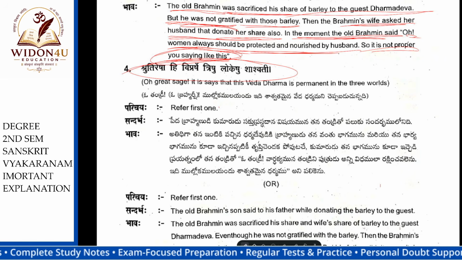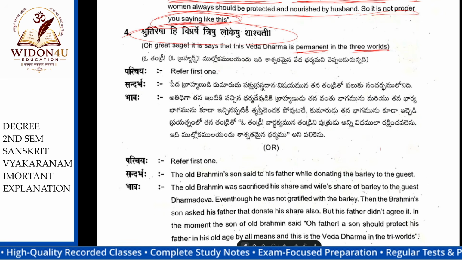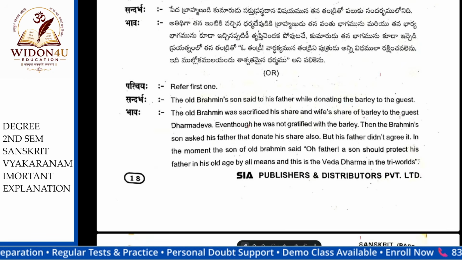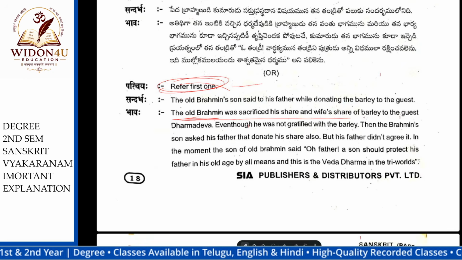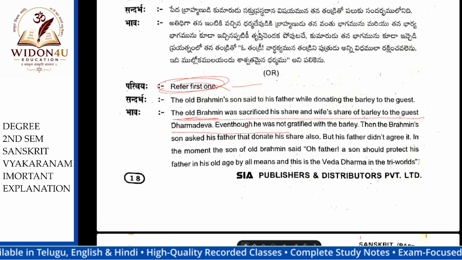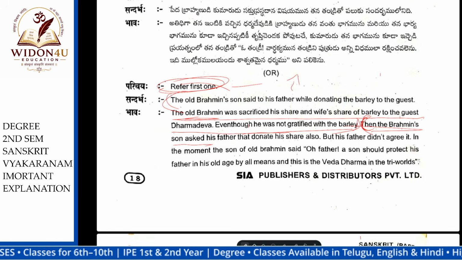Trishu Lokeshu means in 3 worlds. Shashwati means permanent. Whatever you are saying that is in Veda Dharma, that is Trishu Lokeshu Shashwati, permanent in the 3 worlds. See, what is the meaning? The old Brahmin, remember, same poet introduction. The old Brahmin, same, everything not grafted with body. The Brahmin from Sun asked, from here, there is not another. From to here, same first one, fourth one.